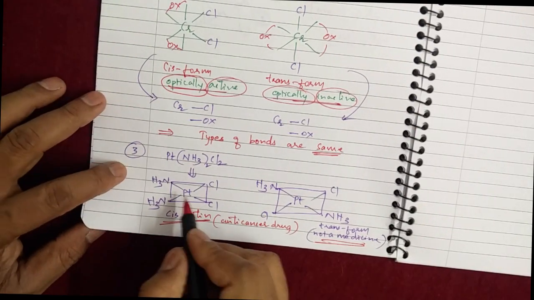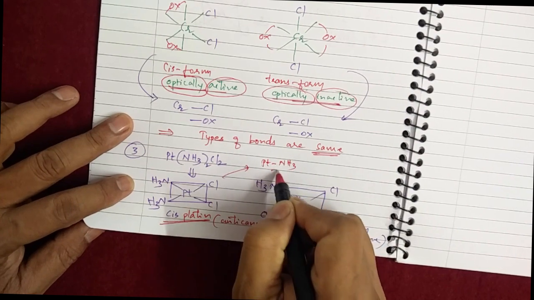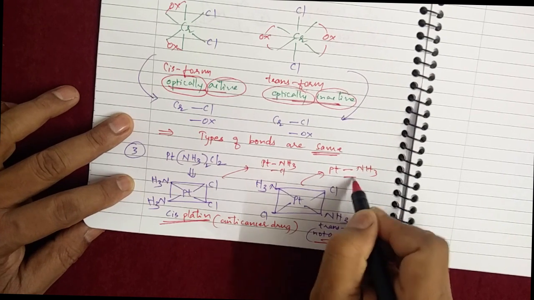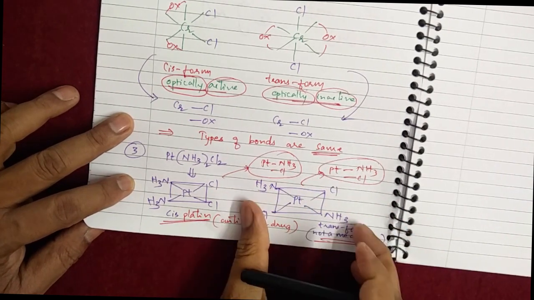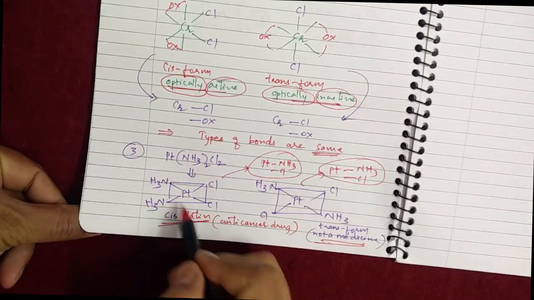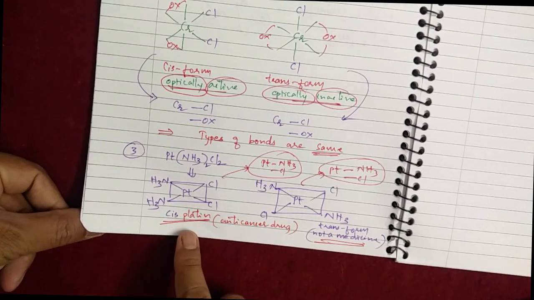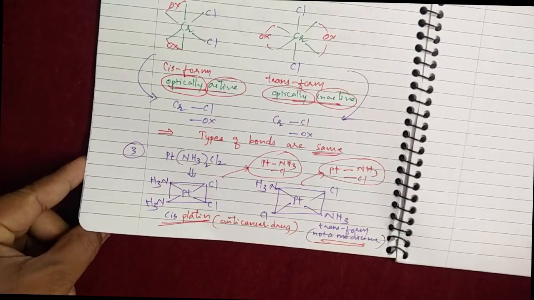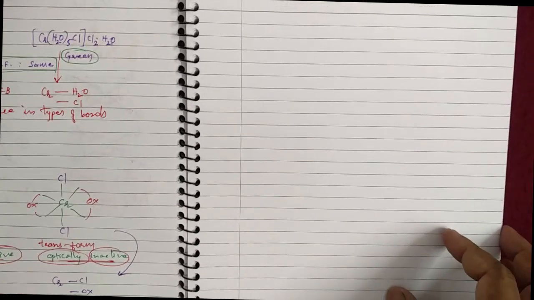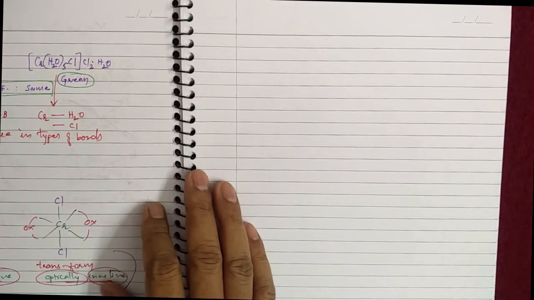Just see here the type of bondings. In this case, platinum is bonded to NH3 as well as Cl. In this case, platinum is bonded to NH3 and Cl. See here, bonds are remaining the same. Simply, their position of arrangement around the central metal atom is changing. Therefore, this change is bringing drastic changes in the properties of the substances, and hence it becomes necessary to have a separate branch of chemistry, or a separate topic in chemistry, to discuss such behavior.